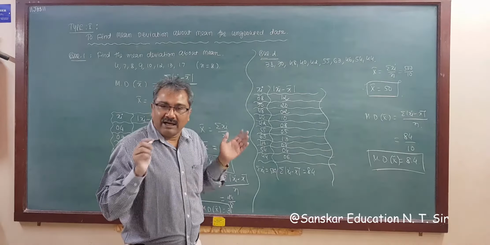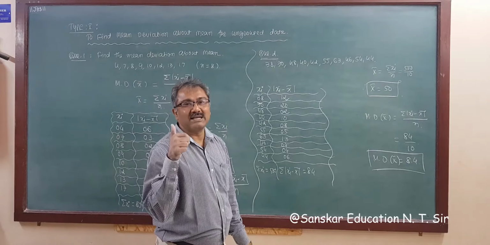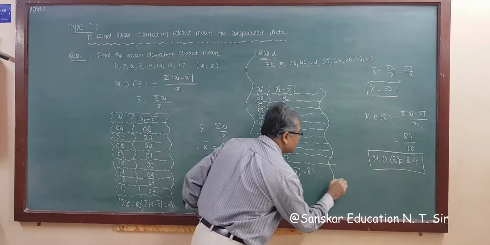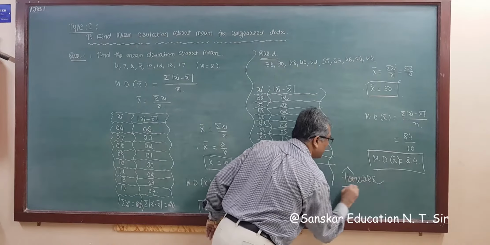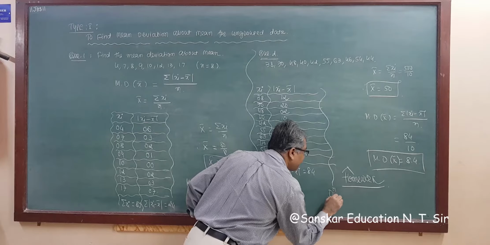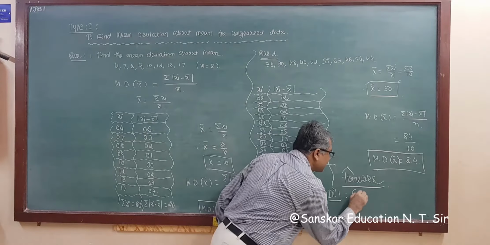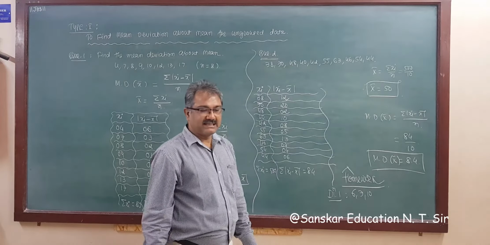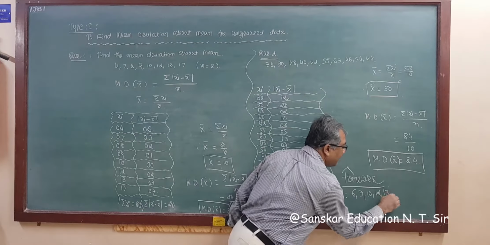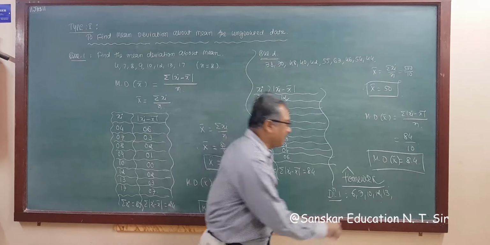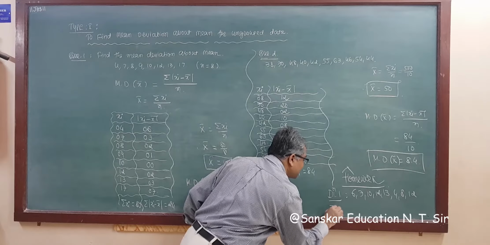So I hope you will get how to solve the example. I am going to give you two examples from homework. First homework question is illustration 1, and observations are given: 6, 7, 10, 6, 7, 10, 12, 13, 12, 13, 4, 8, 12, 4, 8, 12, and also second illustration.